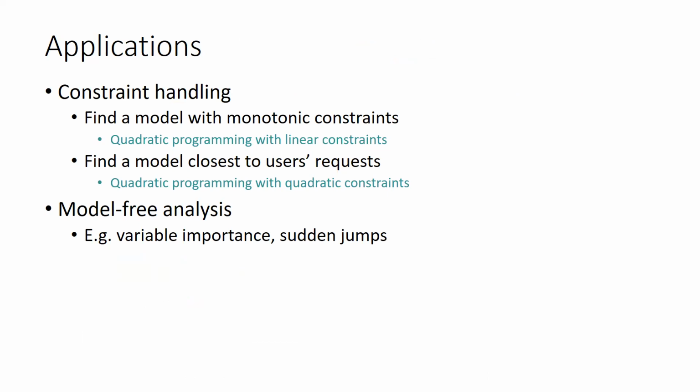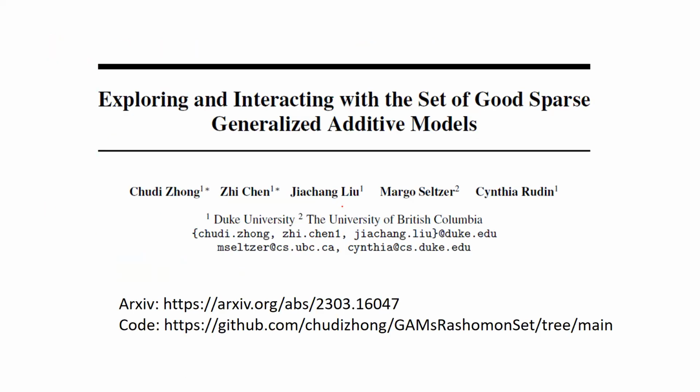The GAM Rashomon set also supports model-free analysis. For example, it can be used to study variable importance, which goes beyond using a single model, and study the sudden changes in the shape functions by checking many different models. There are more details and application examples in the paper, and thank you for watching.